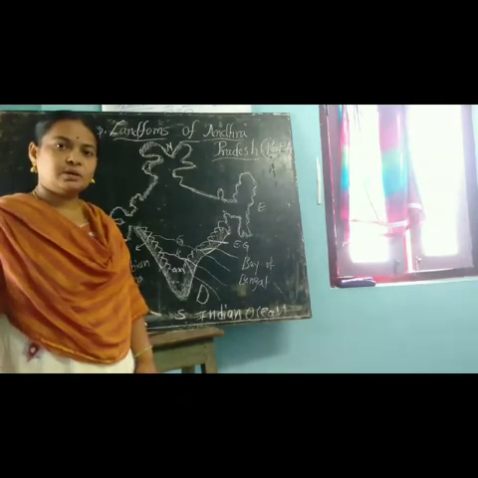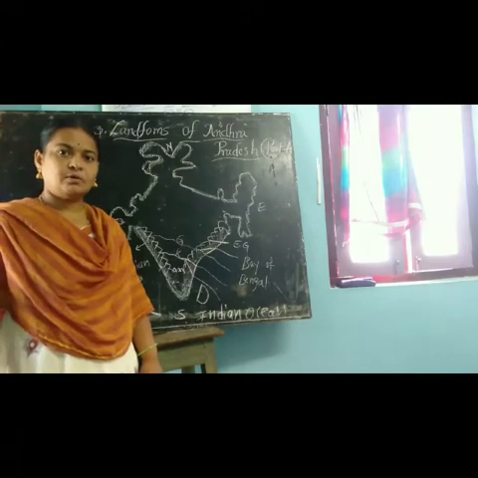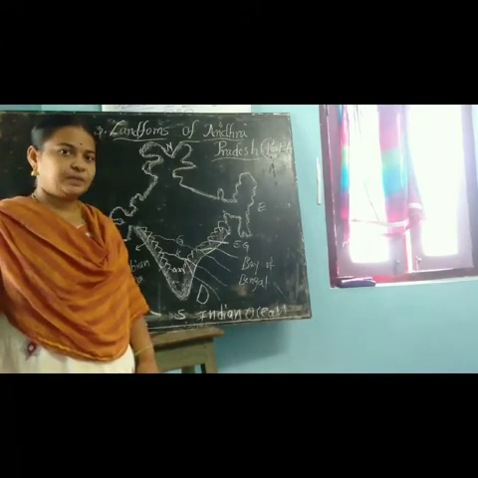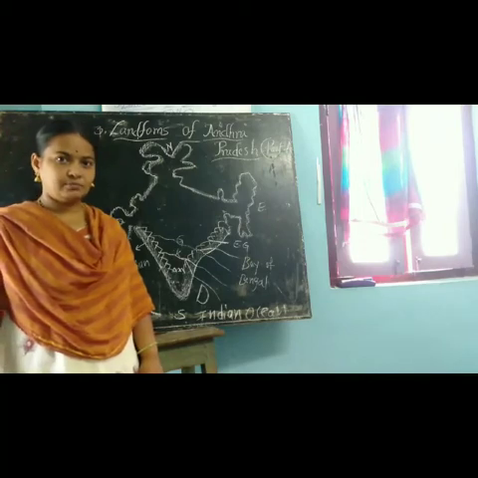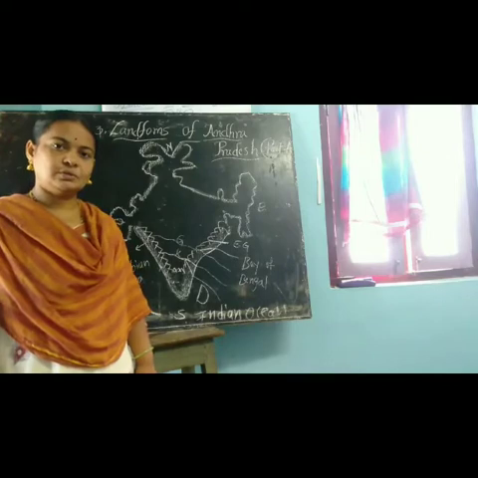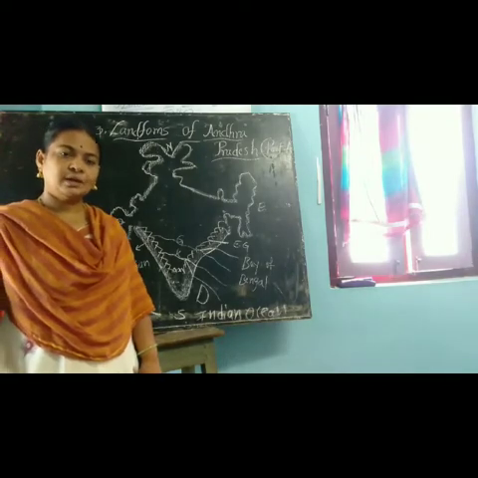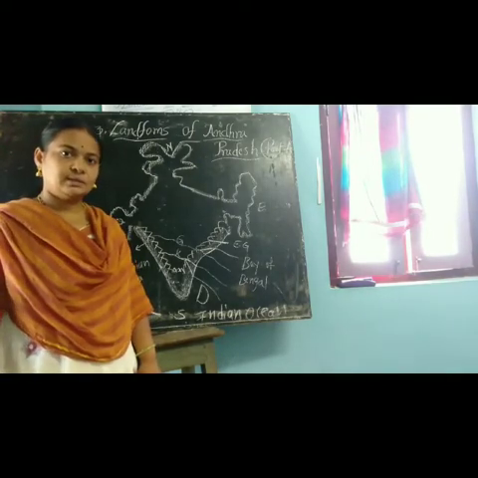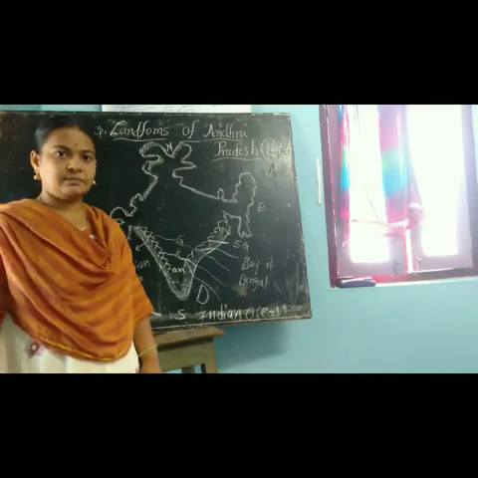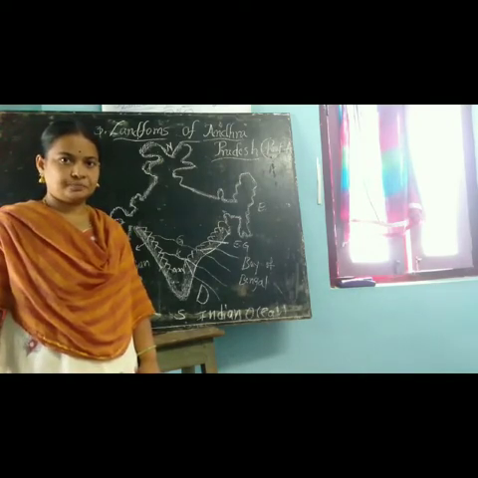Okay. What are mountains? Mountains are very high and they have steep slopes and very little flat land on them. We call them mountains. And next, what are plateaus? Plateaus are highlands like mountains, with some hills in between them, and the landscape is uneven. We call it a plateau.